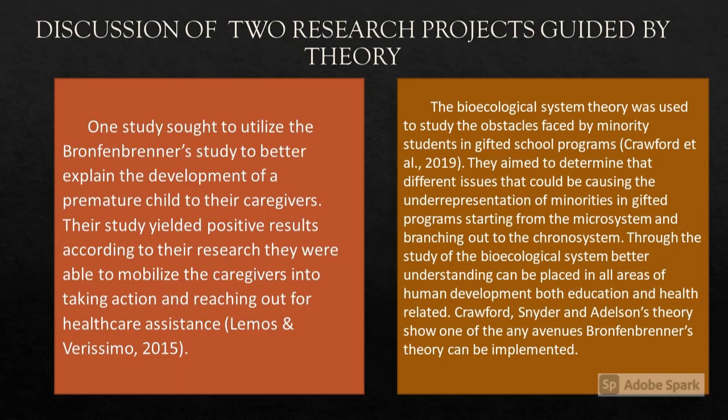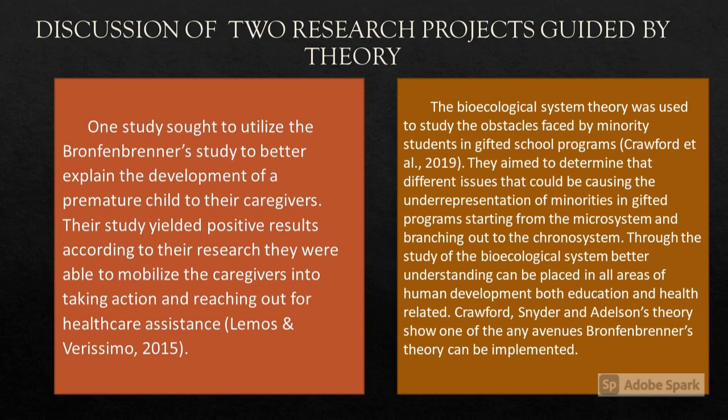Bronfenbrenner's theory encompasses multiple facets over the human life. Biology, psychology, and ecology can all be construed from the bioecological system model. In one study, two researchers used the bioecological theory on the caregivers of developmentally premature children. This study sought to utilize the Bronfenbrenner theory to better explain the development of premature children.